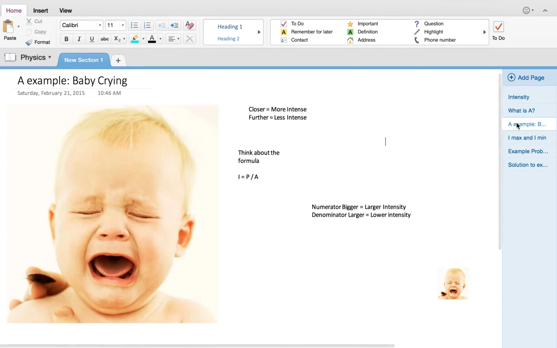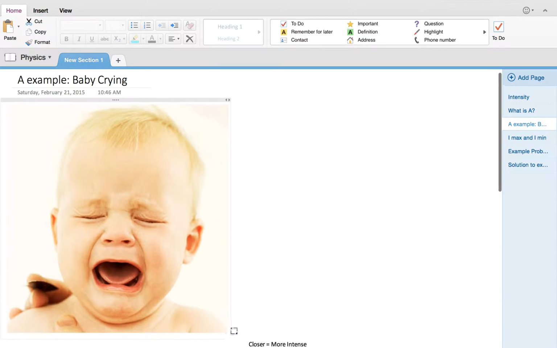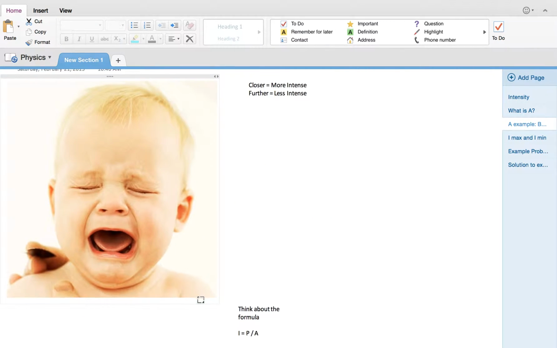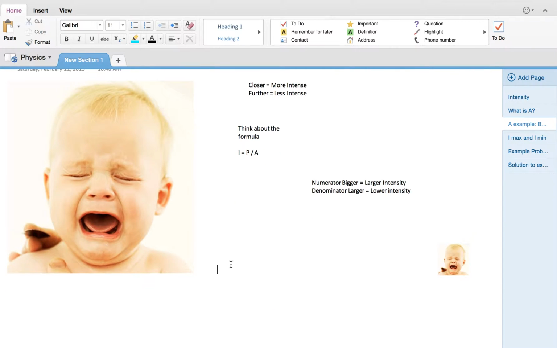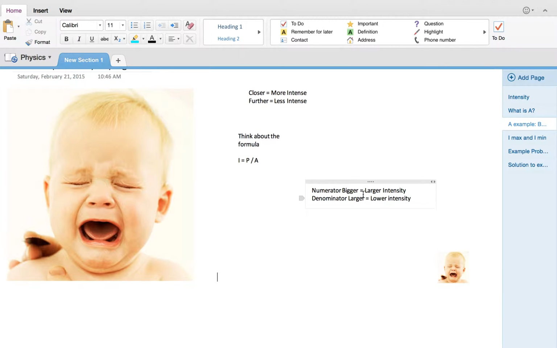So, an example: a baby crying. Imagine yourself, you're really close to the baby. It's going to get bigger and bigger and bigger. Well, it's going to be a lot more intense. So think about it. If the numerator is a lot bigger, because of the smaller area, there's going to be a larger intensity. Whereas if the denominator is larger, area is bigger, there's going to be a lower intensity.